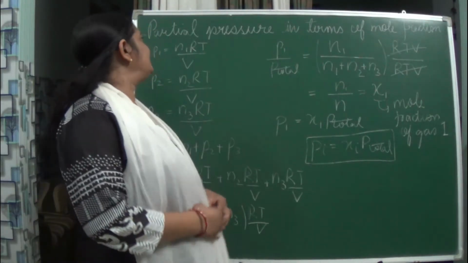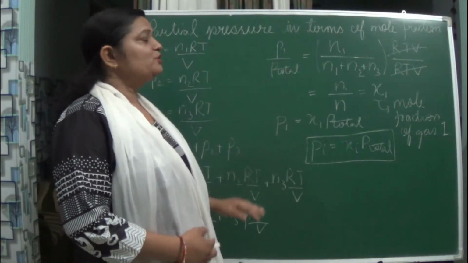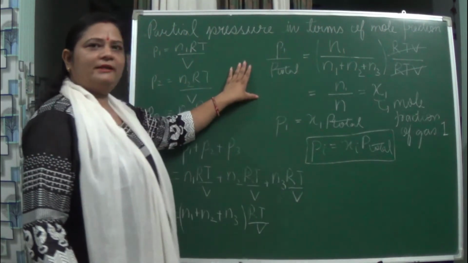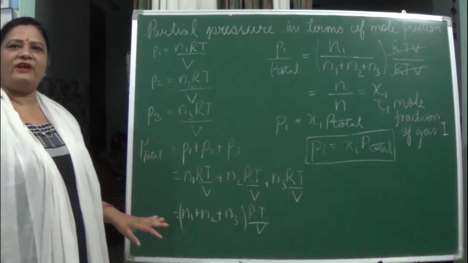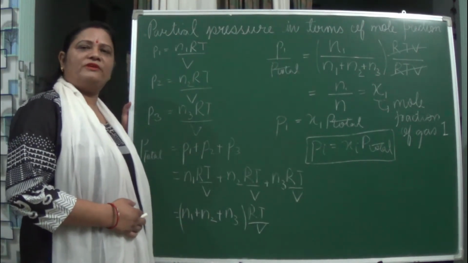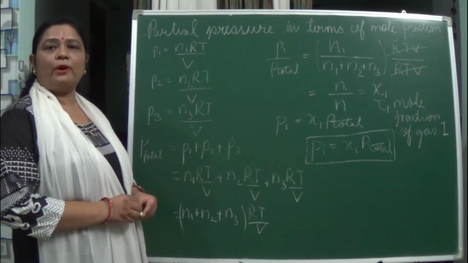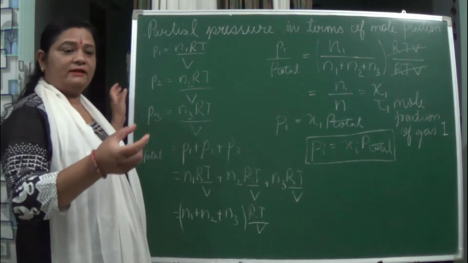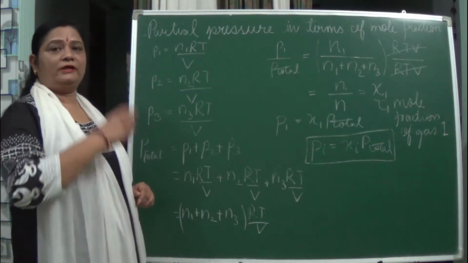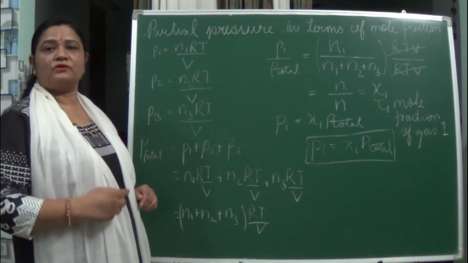Now let us study partial pressure in terms of mole fraction. You all know what mole fraction is. You have studied in the first chapter how to take out the mole fraction of a solute and a solvent. If you want the mole fraction of solute, you take X1 upon X1 plus X2, where X1 is for solute and X2 for solvent.